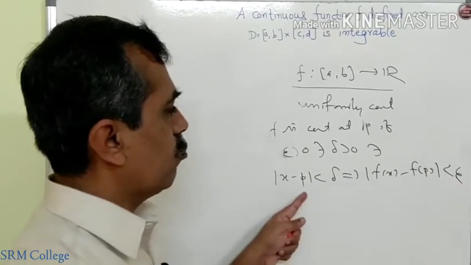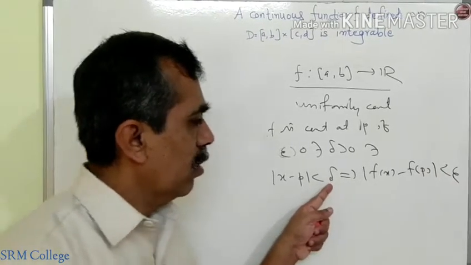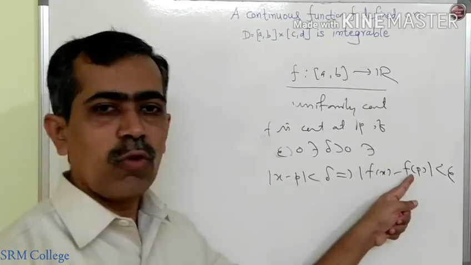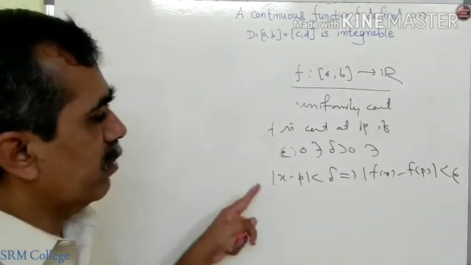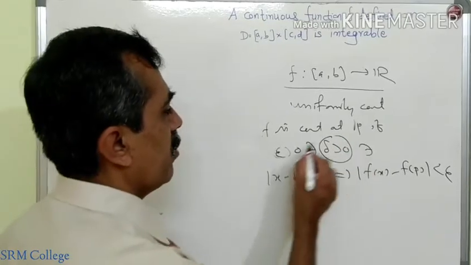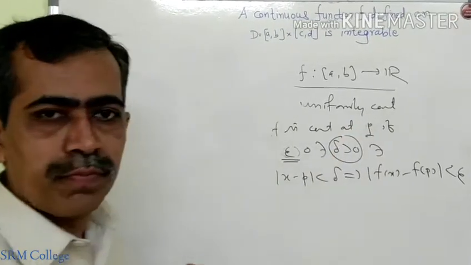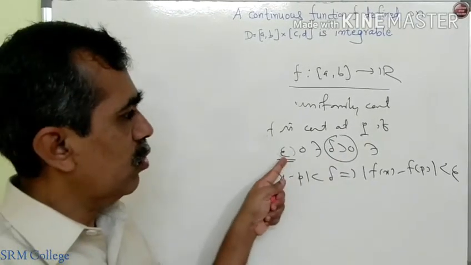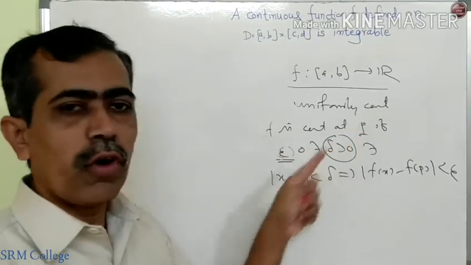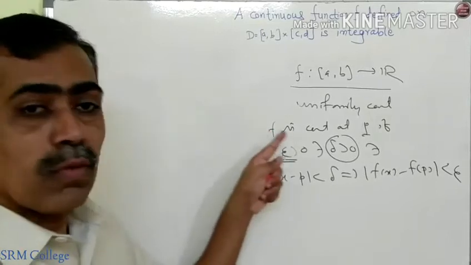Whenever x is very close to p, then its image f(x) is close to the image of p, and we say that the function is continuous. Here the choice of delta depends not only on epsilon but on the choice of the point also. So that is local continuity.